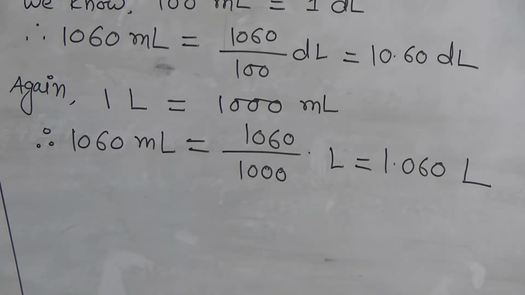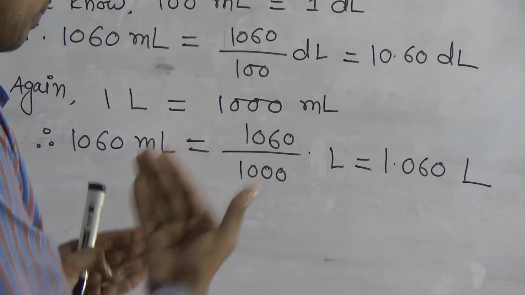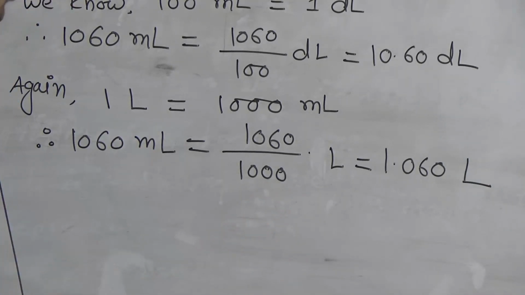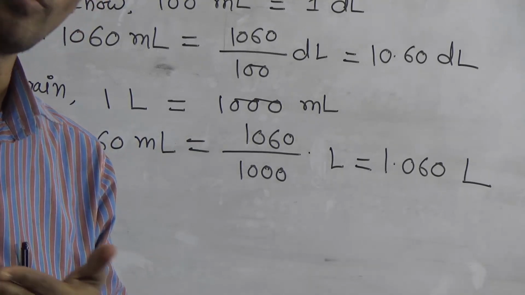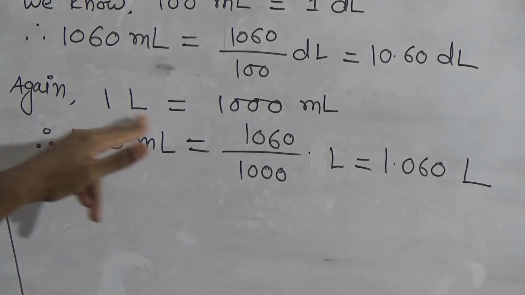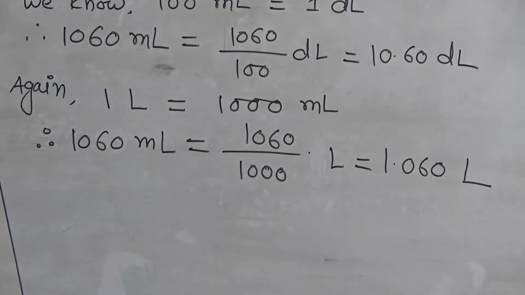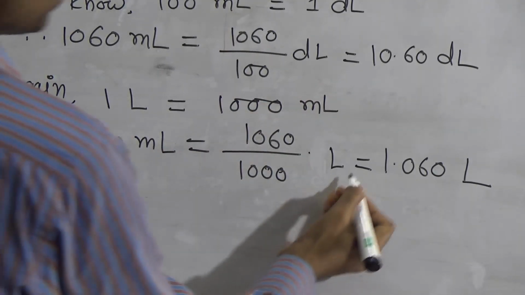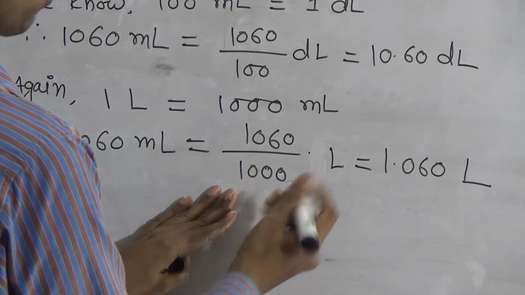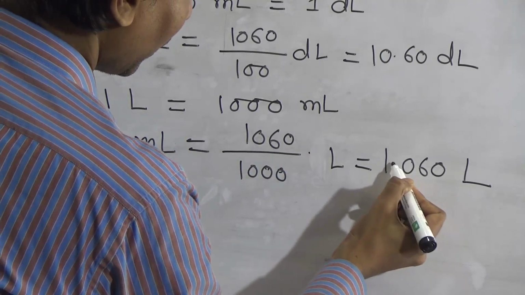Dear student, look, I will convert now milliliter to liter. 1060 milliliter. Now I will convert this into liter. So I will divide this by 1000, because when you want to go from a smaller unit to a bigger unit, then we divide. And what is the relation between liter and milliliter? We know 1 liter equals 1000 milliliter. Look, 1, 2, 3. That means you put the point after 3 digits from right to left.